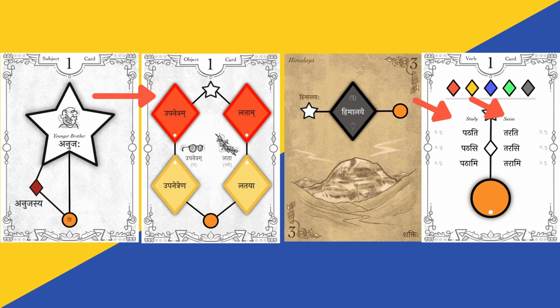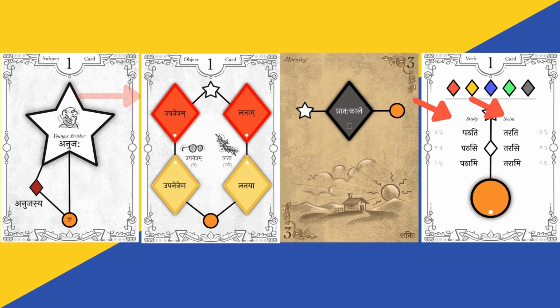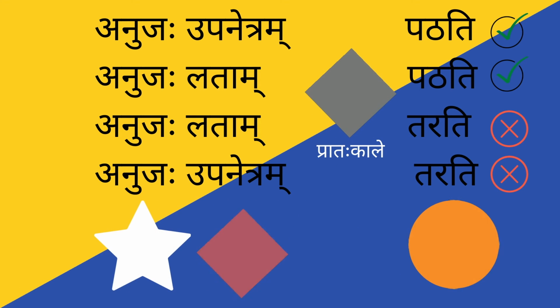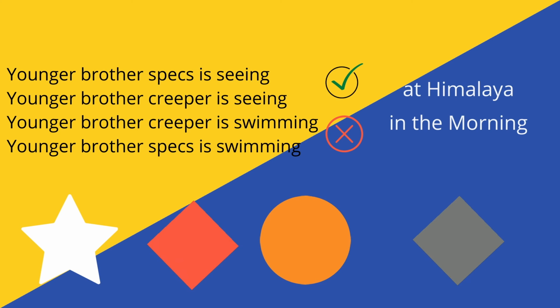So same way, if you use a star, a red diamond and a circle, with the addition of the grey diamond card, the integrity of the sentence remains exactly the same as we mentioned earlier, whether you add Himalaya or whether you add Pratah Kale. And the sentence reads exactly the same with the addition of a location of where did it happen and when did it happen, and reads pretty much the same way in English as well with the addition of the Himalaya and the morning. And you will see that whether the sentence is a logical error or not, by and large remains the same.